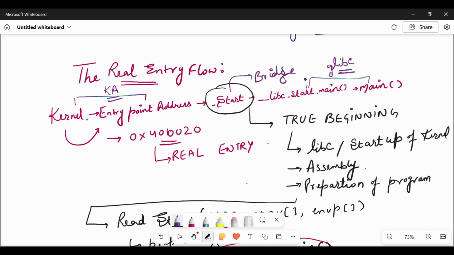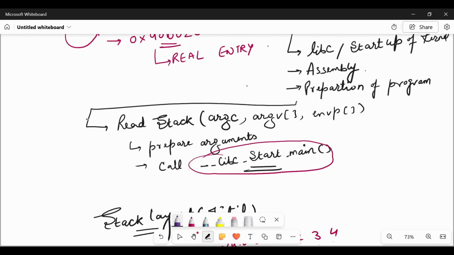And that function also calls __libc_start_main, which is a part of the glibc library, which calls the main function as a callback function for the execution.